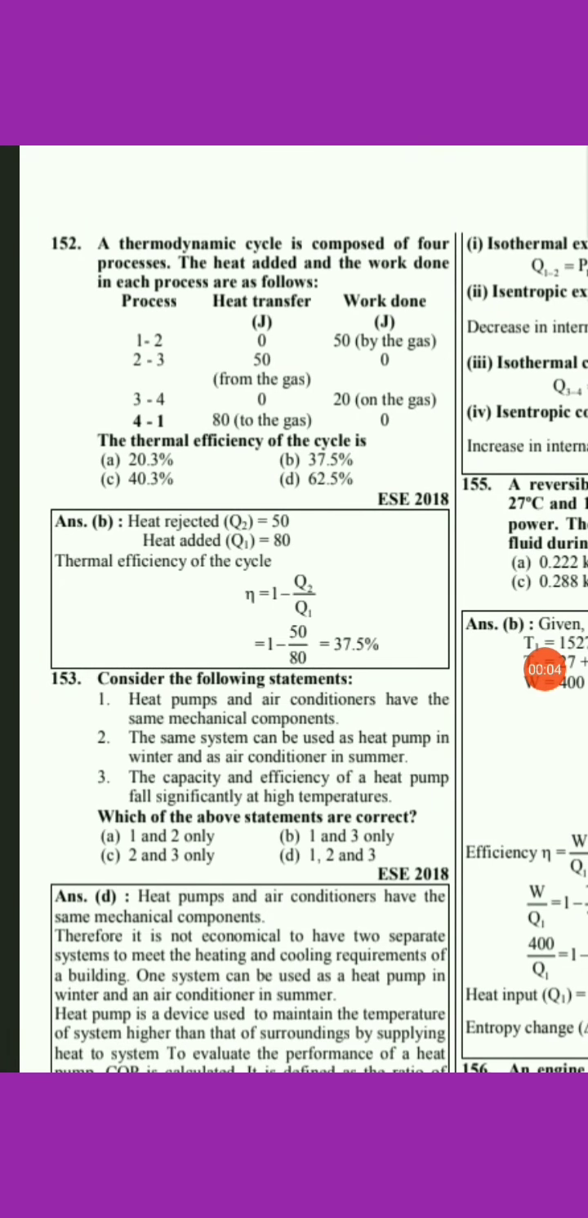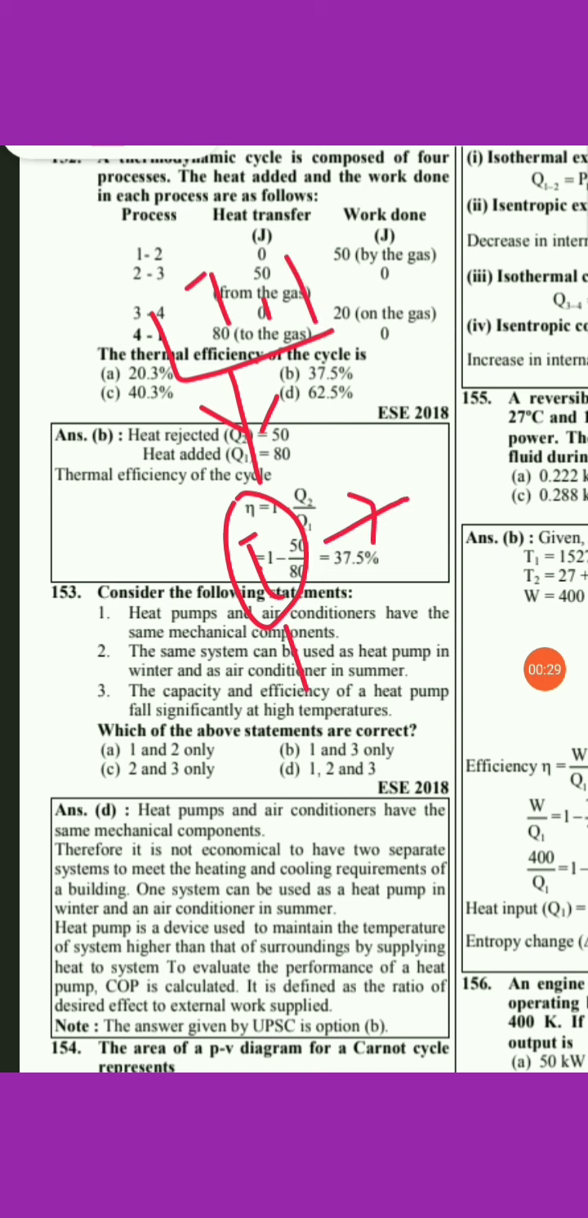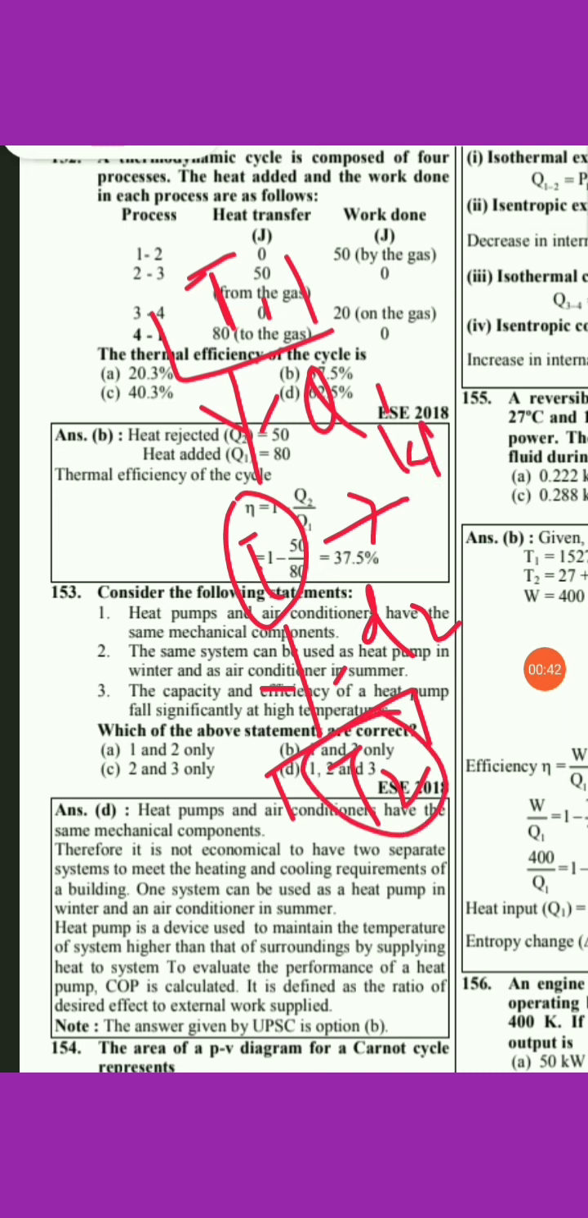A thermodynamic cycle is composed of 4 processes. The heat added and the work done in each process are given. We have to find the thermal efficiency of the cycle. Consider a heat engine working in a cycle, where Q1 amount of heat is supplied to the heat engine from the source at temperature T1, Q2 is the amount of heat rejected to the surrounding or sink at temperature T2, and W is the amount of work performed by the engine.